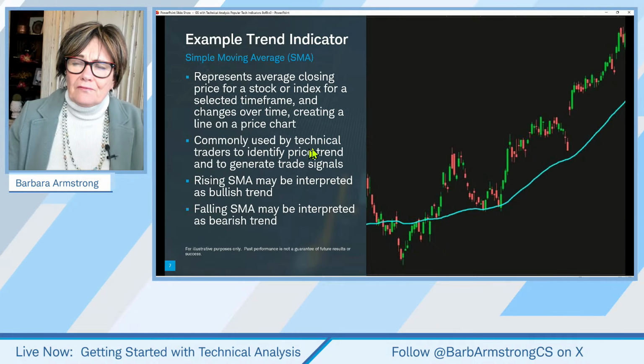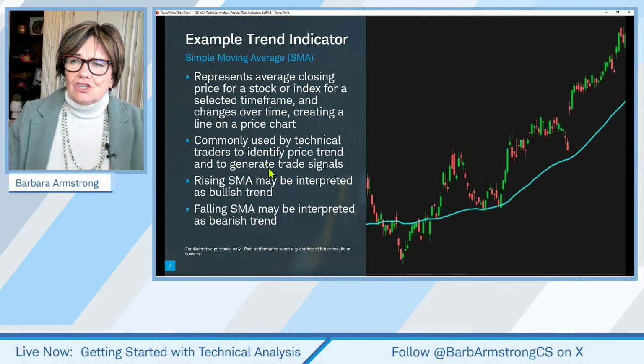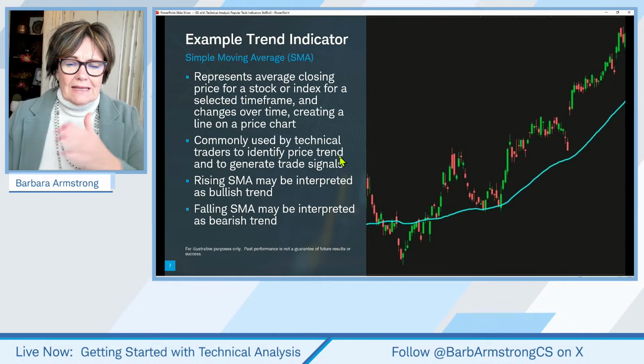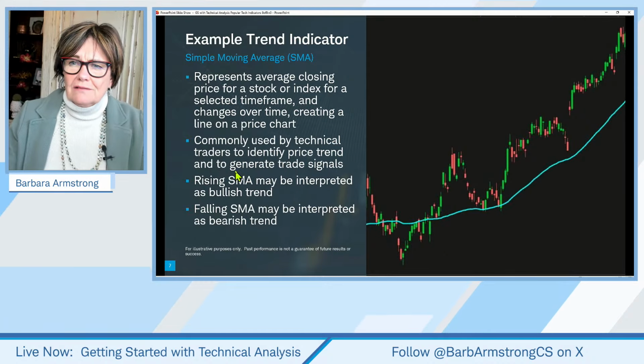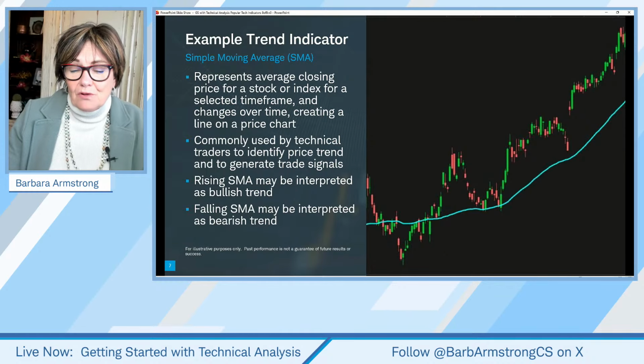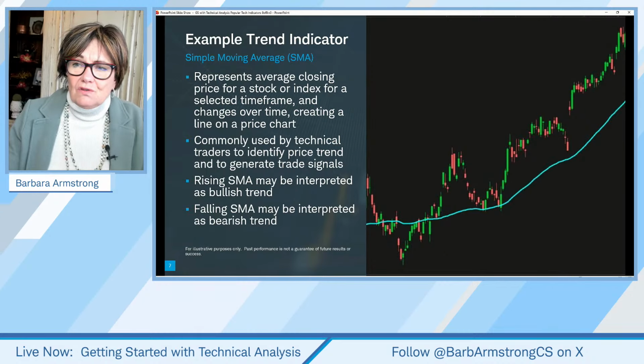From those points, a line is created on your chart. For me and for many traders, a moving average just kind of leads the eye and helps make sense of what we're seeing on the chart. So it's used to identify trend, and for some, it might be used to generate a trade signal. In that example trading plan that we created, we used trade signals on a chart. Let me just show you how we did that.